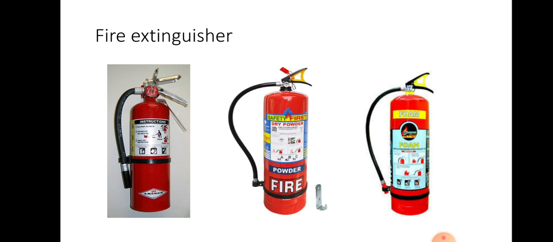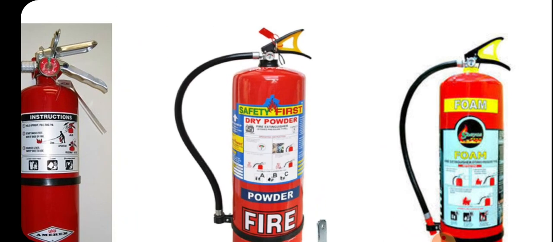And the second one you are seeing is dry powder. This is another way of getting CO2. We can obtain it by releasing a lot of dry powder of chemicals like sodium bicarbonate or potassium bicarbonate. So in the second one they are using powder as the fire extinguisher.